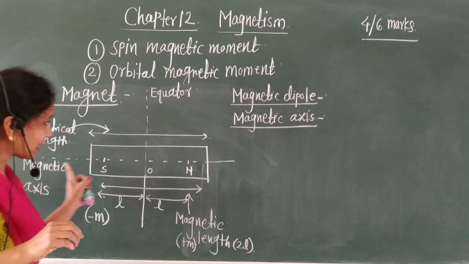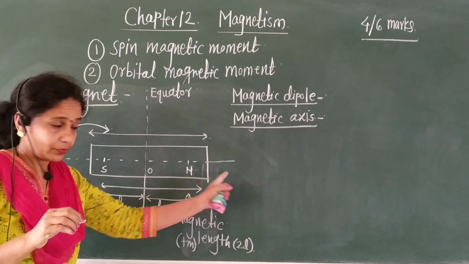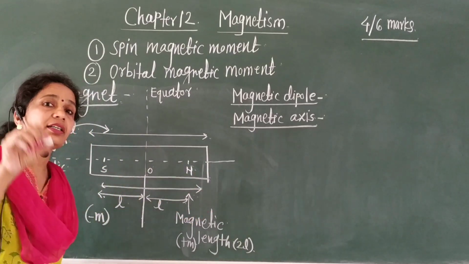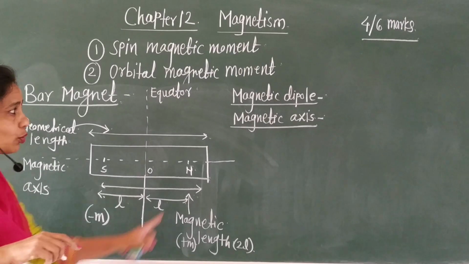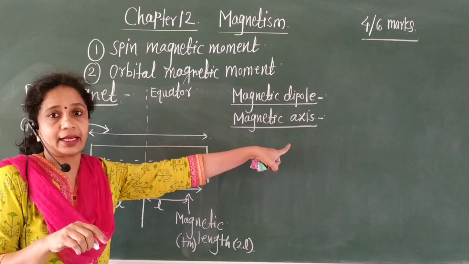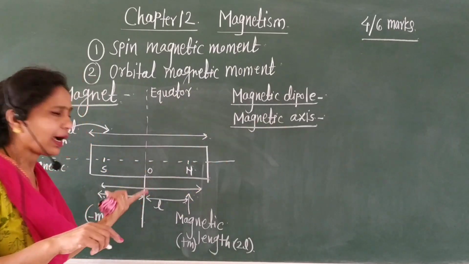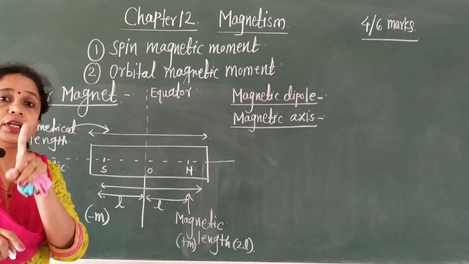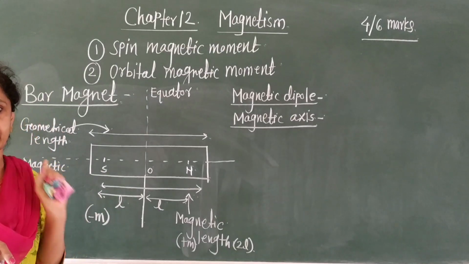The line passing through the two poles, the south pole as well as the north pole, is called the magnetic axis. Each bar magnet has only one magnetic axis.